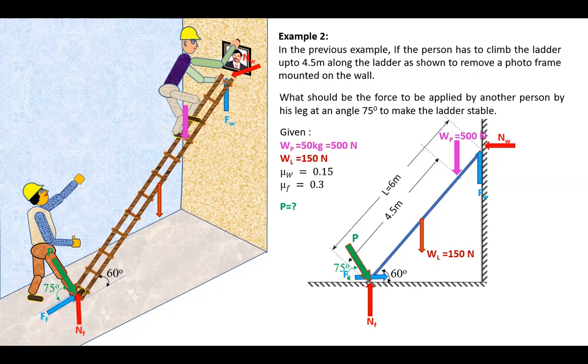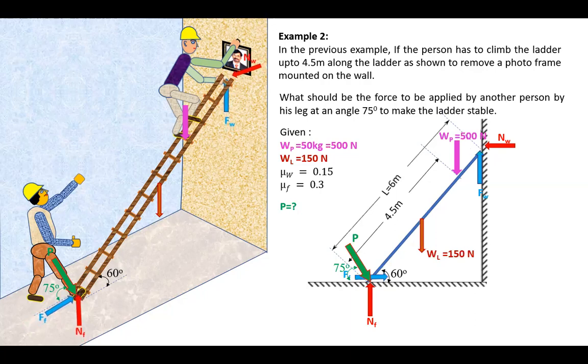But in this problem, if you apply sigma Fx equal to 0, the forces in the equation are Ff, Nw, P. So all three unknowns will be there in sigma Fx. Similarly, if you apply sigma Fy equal to 0, Nf, Wp, Wl, Fw, and P also will come. So in sigma Fx and sigma Fy, you will have all the unknowns, and you cannot find all three unknowns using just those two equations, right?